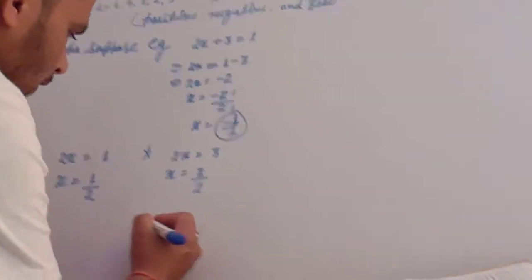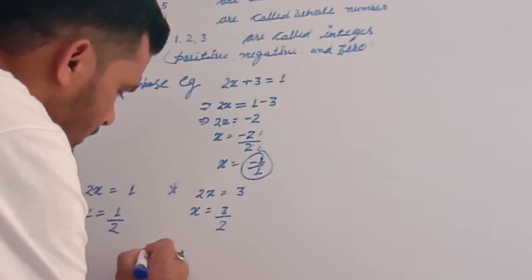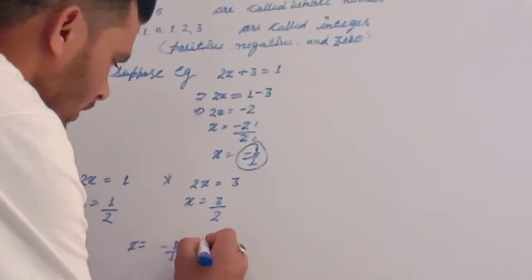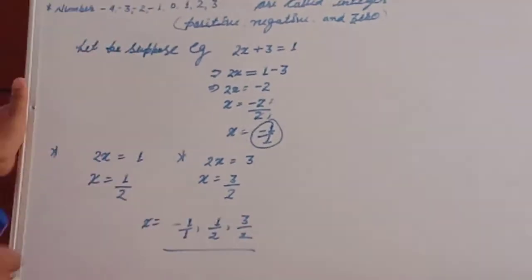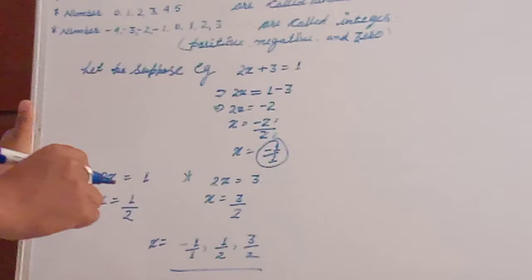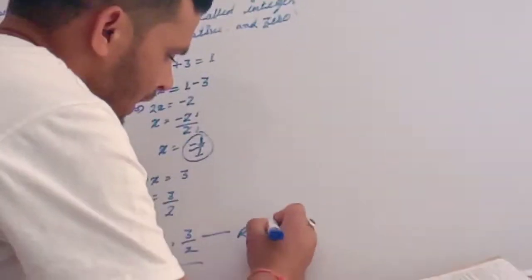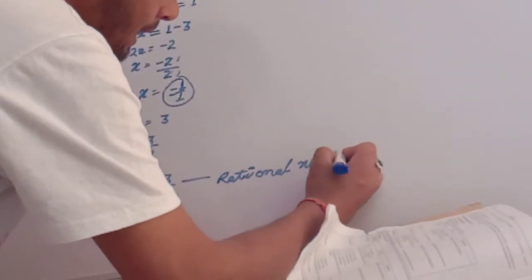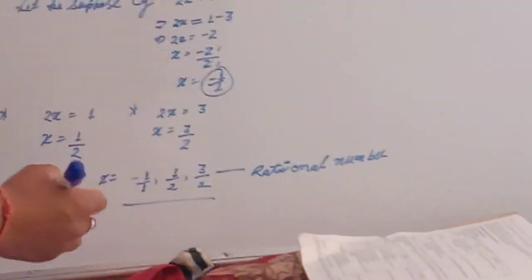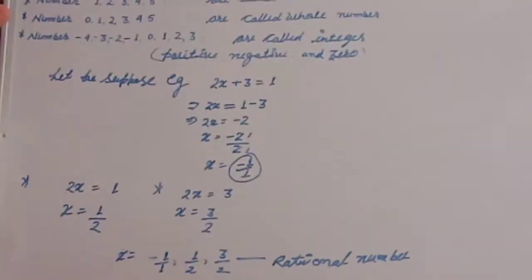Then write down here: first of all -1 upon 1. These are values of x: 1 upon 2, 3 upon 2. Then what is this? This is a rational number. Rational number. Then according to the definition of a rational number, a number which can be written in the p by q form.